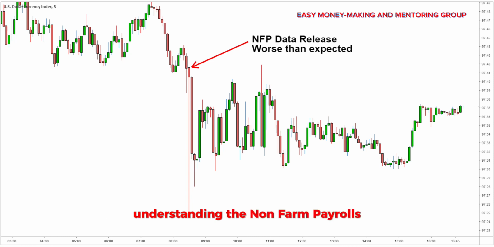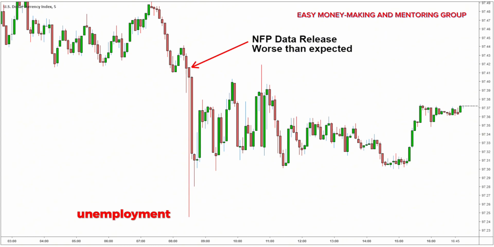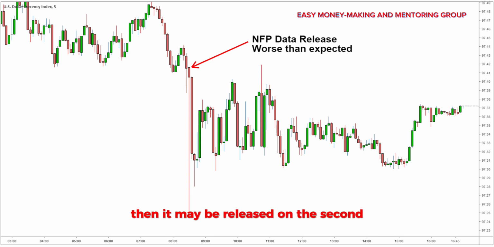Understanding the non-farm payrolls. The non-farm payrolls is released along with the U.S. unemployment number on the first Friday of the month. If that day is a holiday, then it may be released on the second Friday of the month. Check an economic calendar to see when it is released if unsure. The data is released by the U.S. Bureau of Labor Statistics. It is released at 8:30 a.m. Eastern Standard Time, New York time. The next release is October 6, 2023.